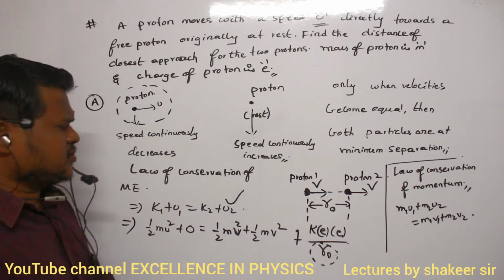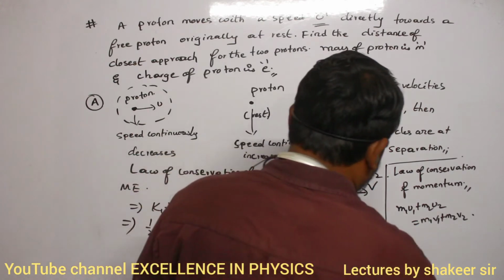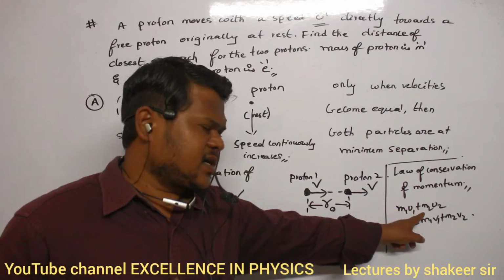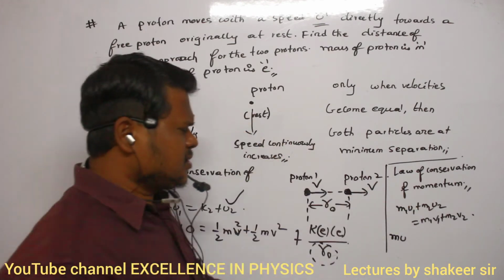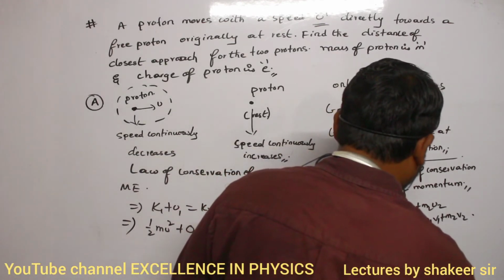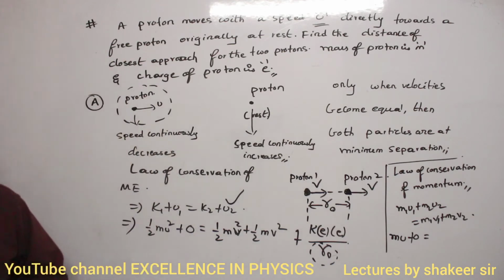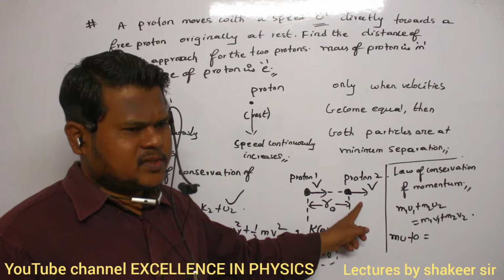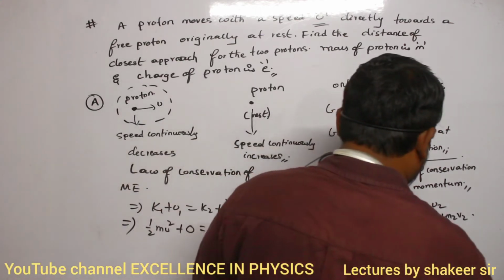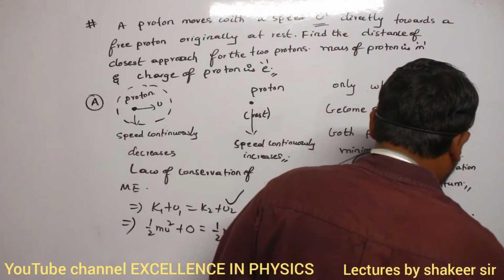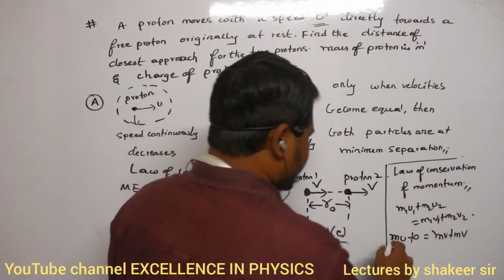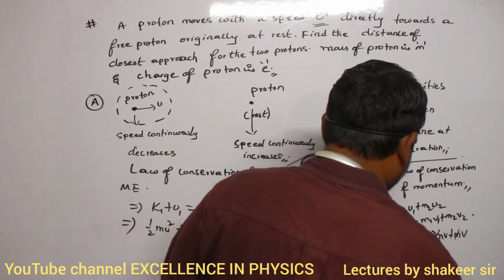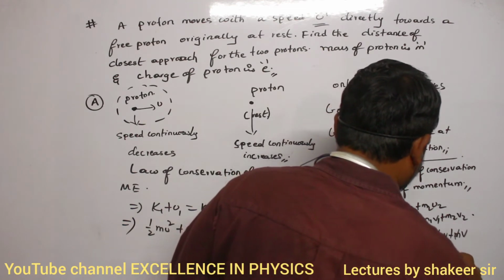Clear, no? So m1, mass of first particle is m, initial velocity is u. Second particle initially it was in rest position, so therefore its momentum is 0. Final momentum: after collision, both of these particles are having same velocity. So what can I write? mv plus mv. This is the final momentum. So m and m get cancelled. Therefore 2v is equal to u, therefore v is equal to u by 2.